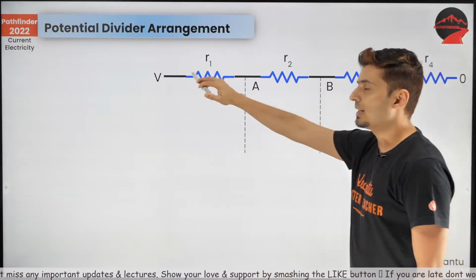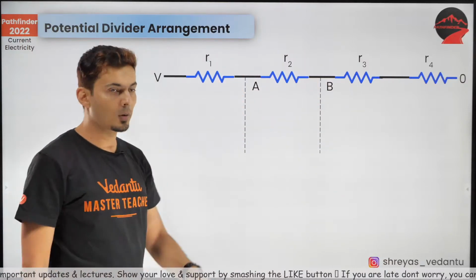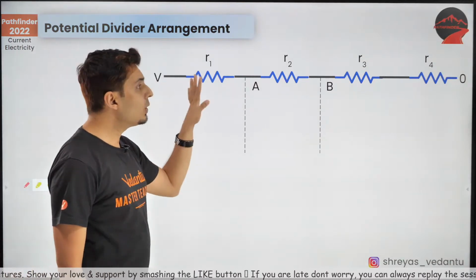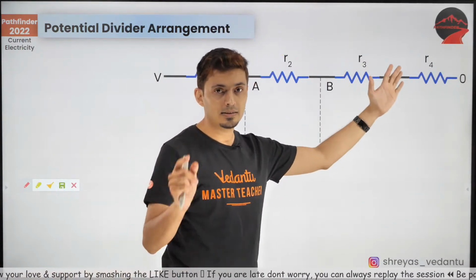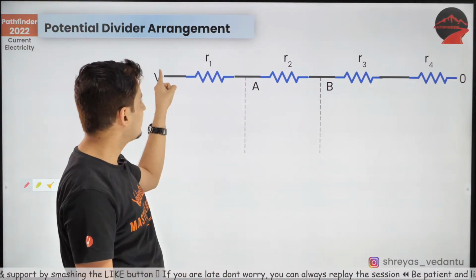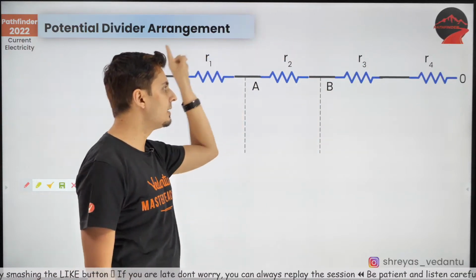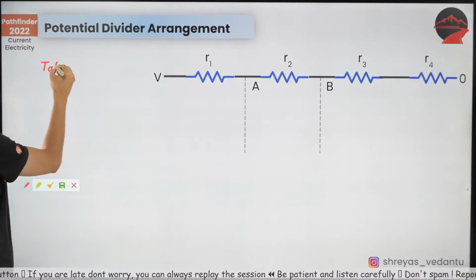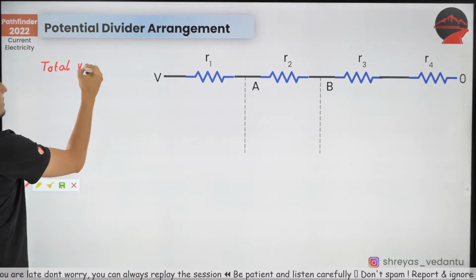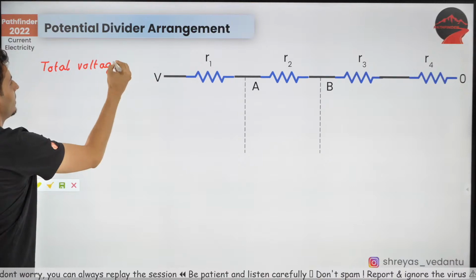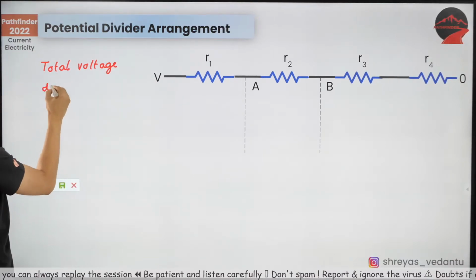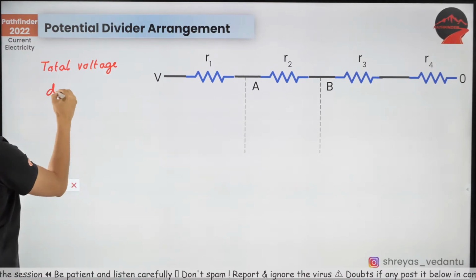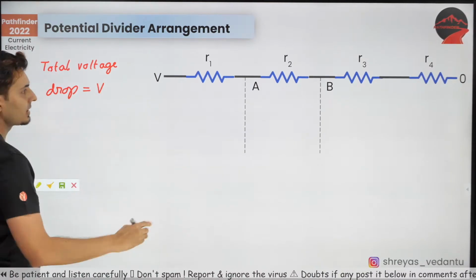Okay, now this is very important. This is something which is skipped and ignored by a lot of coaching institutes. Potential divider arrangement. When you have multiple resistors in series and the total voltage across them is V volts, the total voltage drop or potential difference is nothing but V volts.